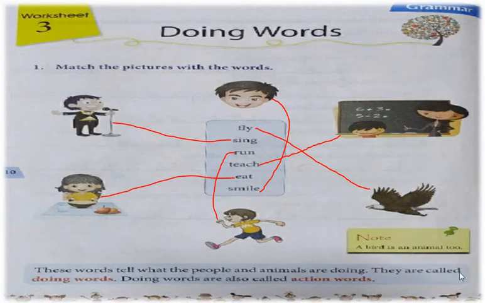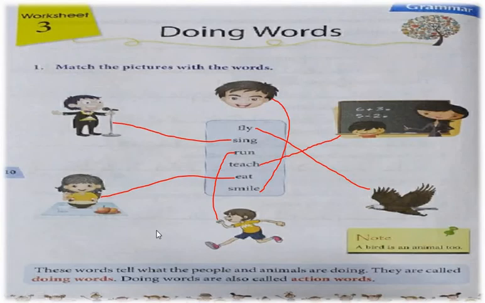They are called doing words. Doing words are also called action words. Now you all have understood these action words. Action means what we do. They are doing words, also called action words.